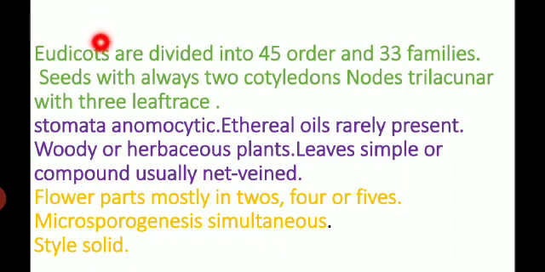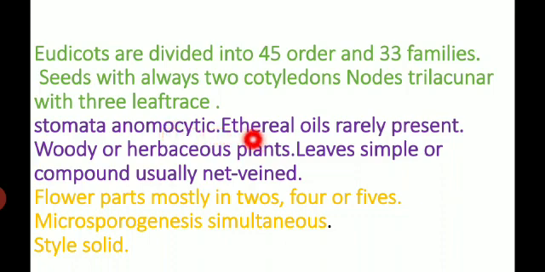Now see the eudicot. The eudicots are divided into 45 orders and 33 families. The characters of eudicots. The seeds always with two cotyledons. The nodes trilacunar with 3 leaf traces. The stomata anomocytic. Anomocytic means the stomata are surrounded by subsidiary cells.